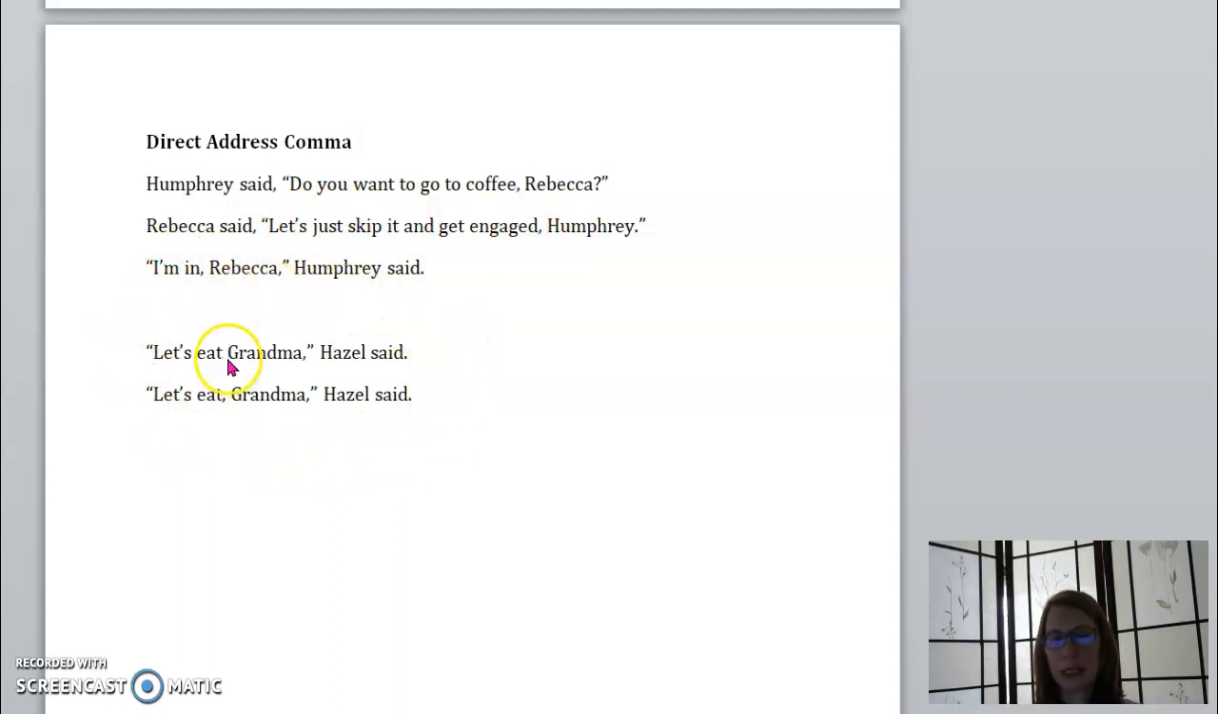If you forget the direct address comma, when you say, "Let's eat grandma," Hazel said, it sounds as if you want to eat grandma. However, if you remember to put it there, it's "Let's eat, Grandma," and implies that they're going to have a meal together instead of actually eating grandma herself.